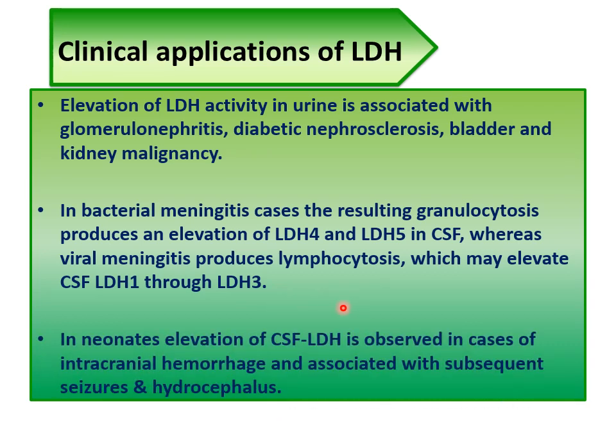In neonates, elevation of CSF LDH is observed in intracranial hemorrhage and is associated with subsequent seizures and hydrocephalus.